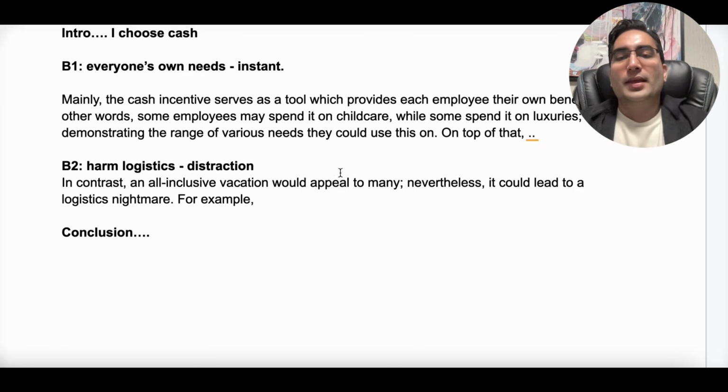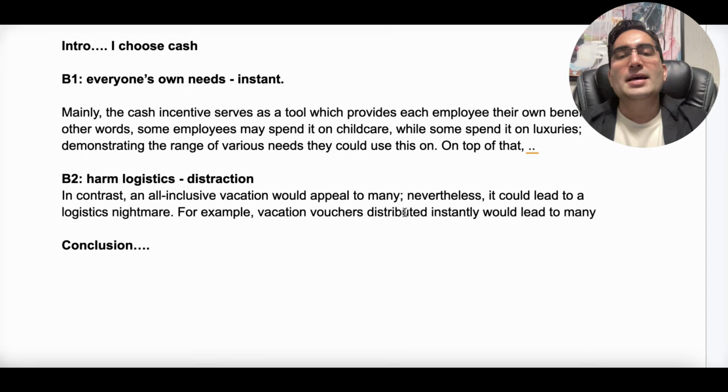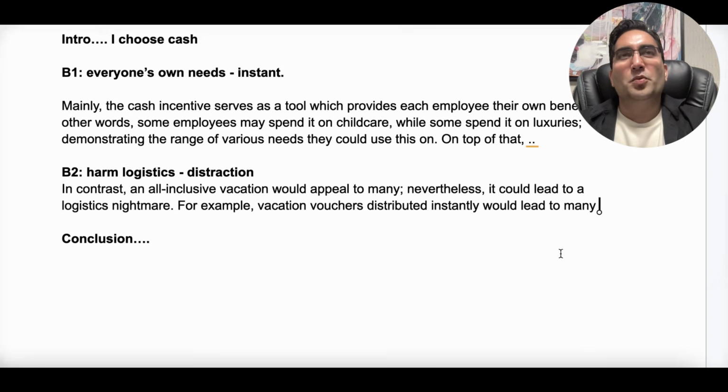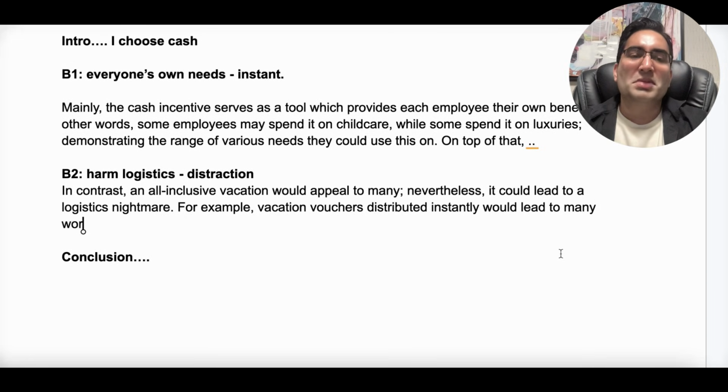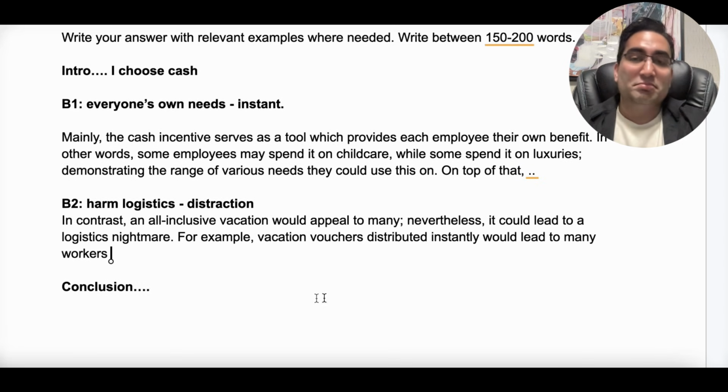Okay, so vacation vouchers distributed instantly would lead to many employees. Can we paraphrase employees? Because I've been using that a lot here, like twice already. So many would lead to many workers. I mean, it's not very advanced. It is different, but you can't really say anything advanced. Workers, employees, people. I can't say colleagues. So yeah, that's about it.